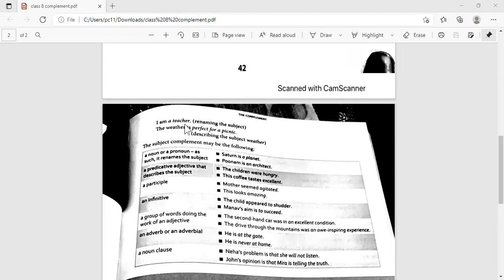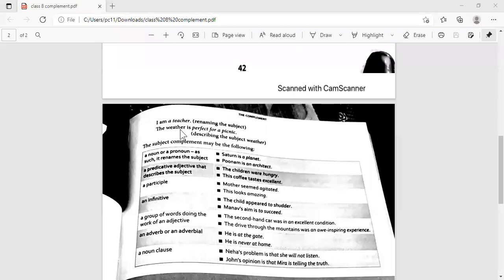I am a teacher. Right? What are the parts of this sentence here? What is I over here? I is a subject. What is am over here? Yes, it's a verb, right? A teacher, we are giving more information. We are giving more information about the subject, right?